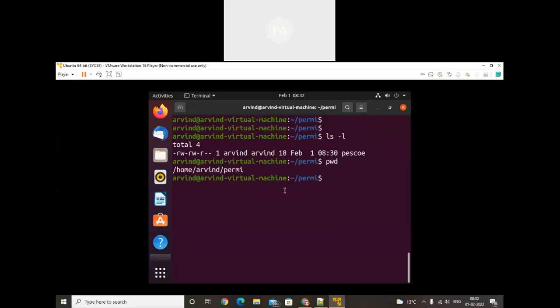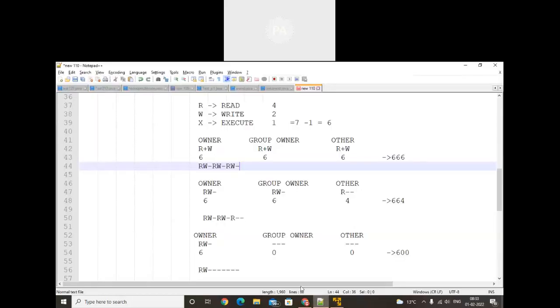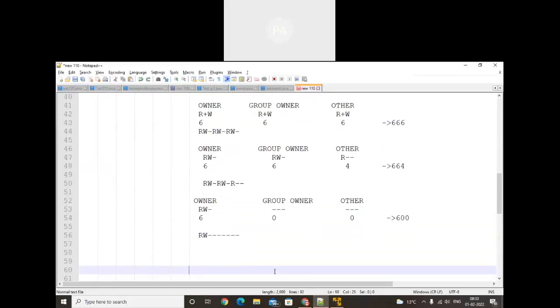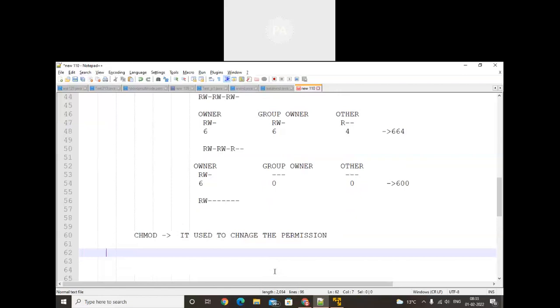Now in that case I want to change the permission. What permission do I want to change? I do not want to provide any permission for other users. So for that we will use the chmod command, which is used to change the permission. So what will be the syntax over here? sudo chmod. Okay, so now whose permission do we want to change?